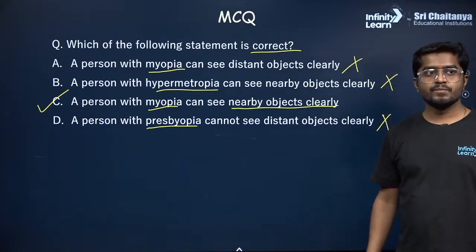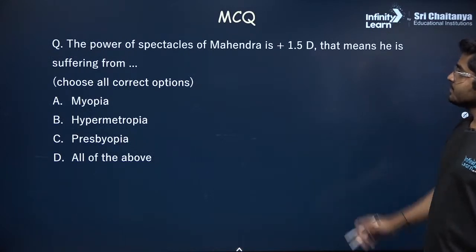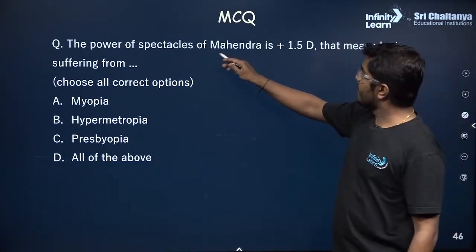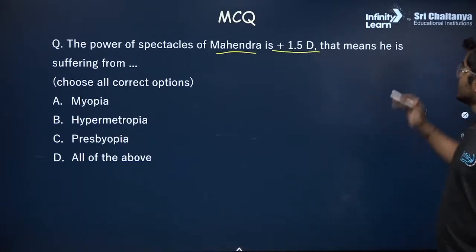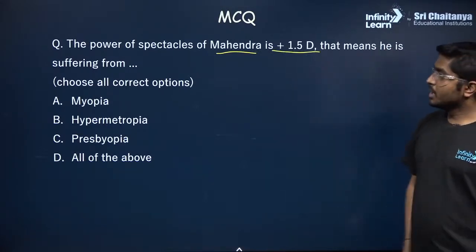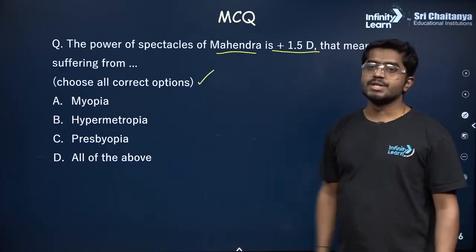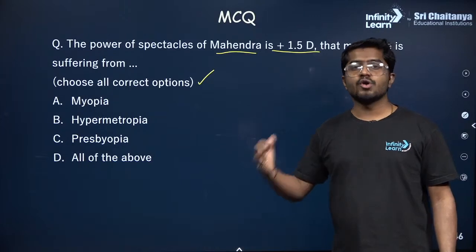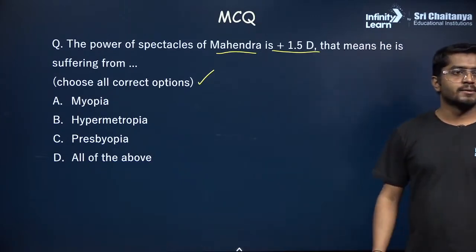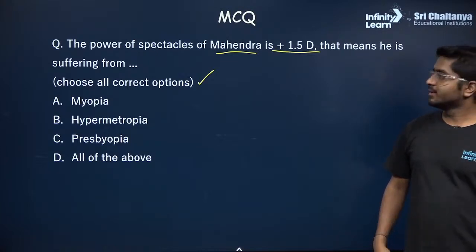Clear? Next question. The power of the spectacles of Mahendra is plus 1.5 diopters. So that means he is suffering from, so choose all the correct options. So there can be more than one correct. You have to choose all the correct options. What do you think?